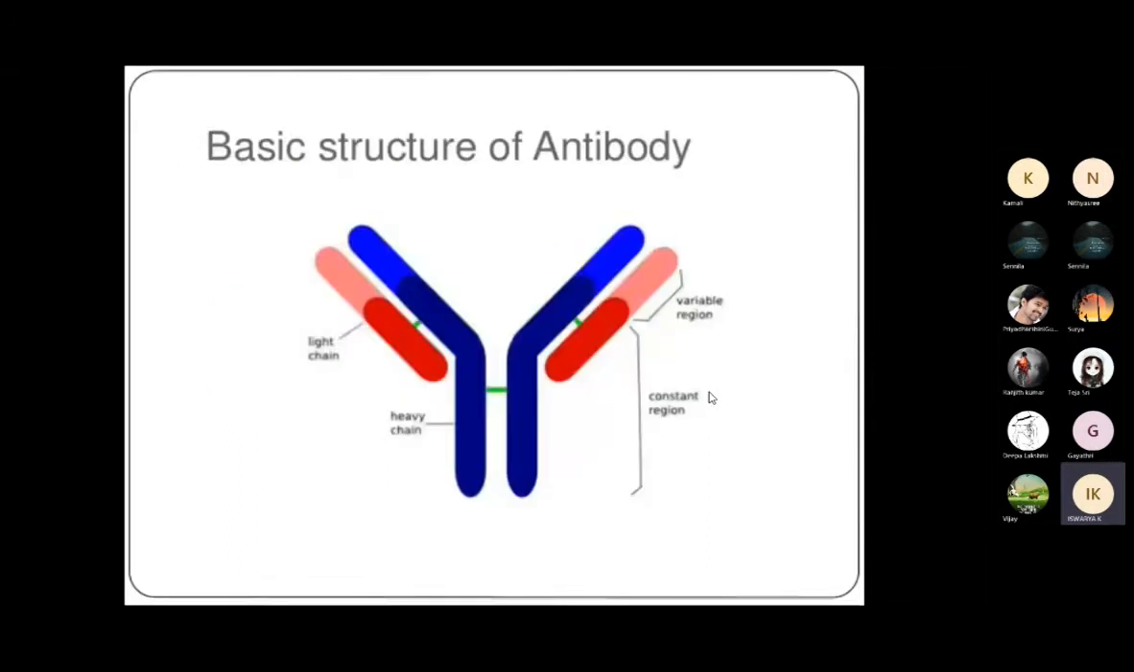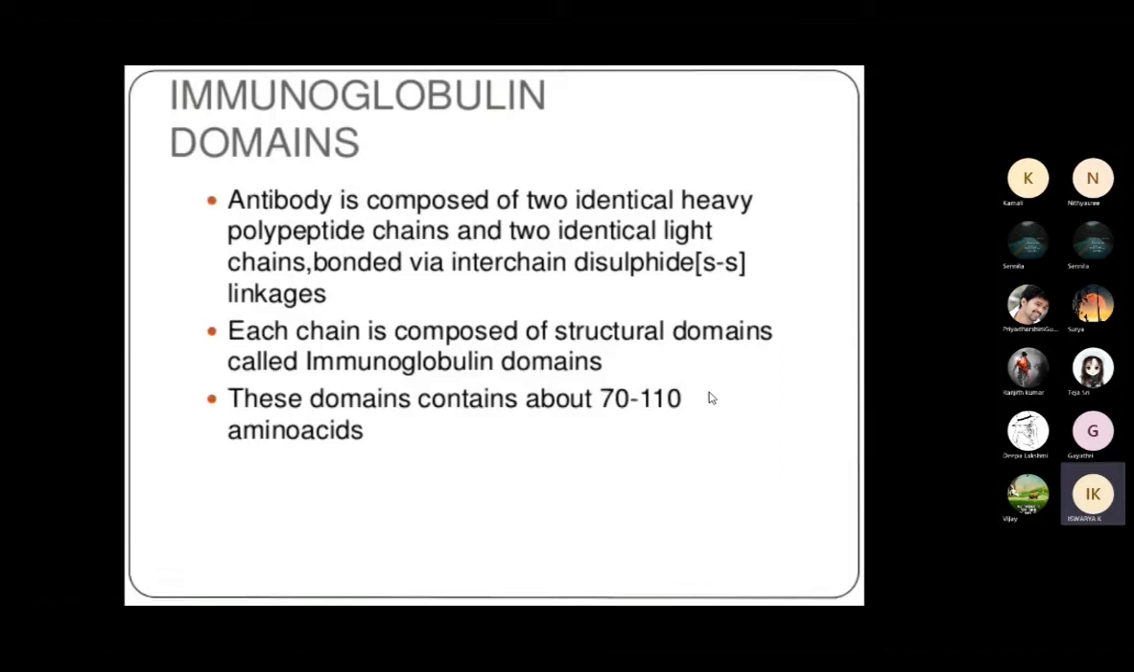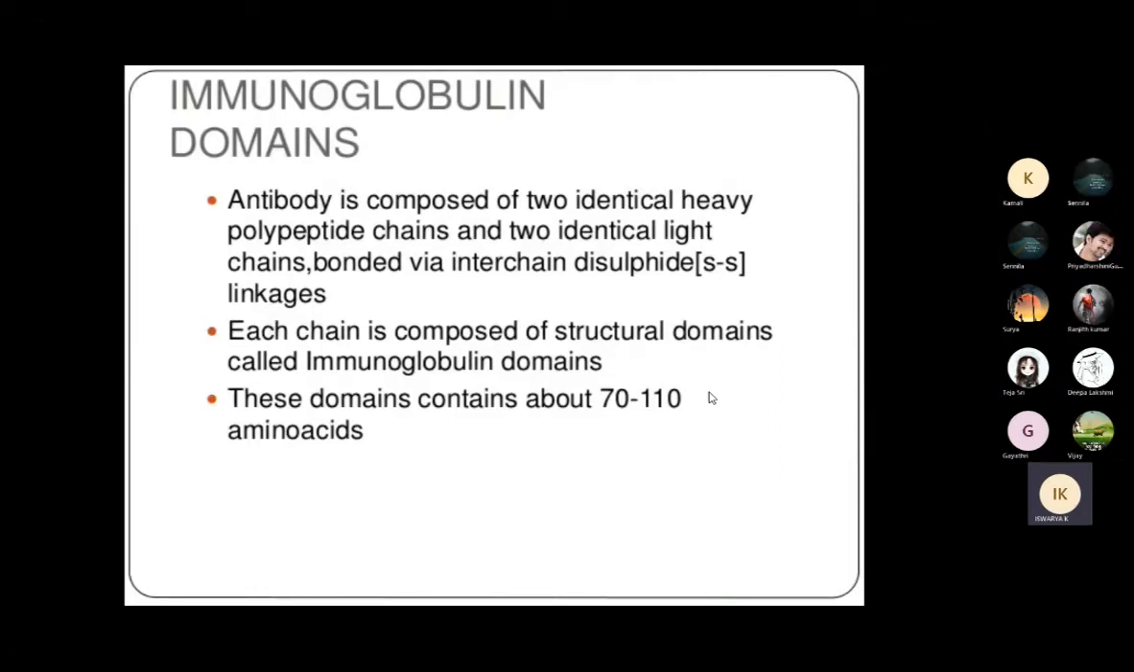You can see the chains here. The light chain is the red color and the heavy chain is the blue color. So this reaction is between the antigens and the antibody, and it contains a primary stage and a secondary stage.